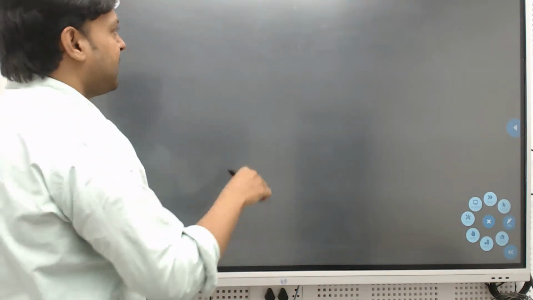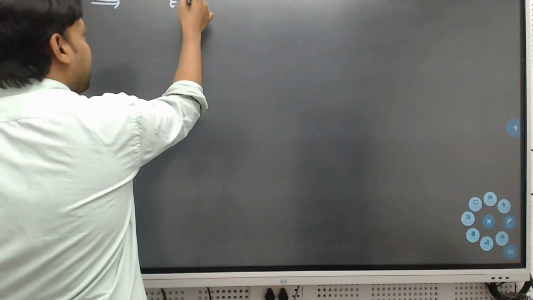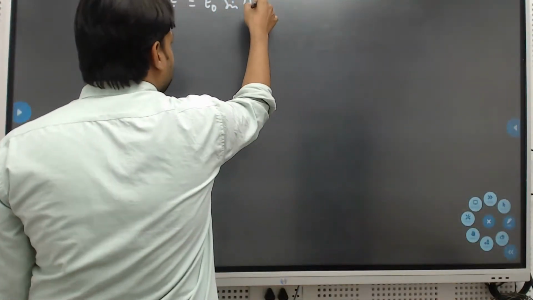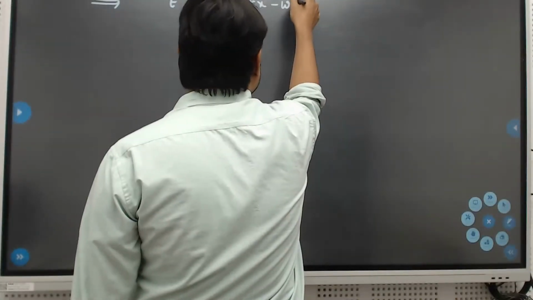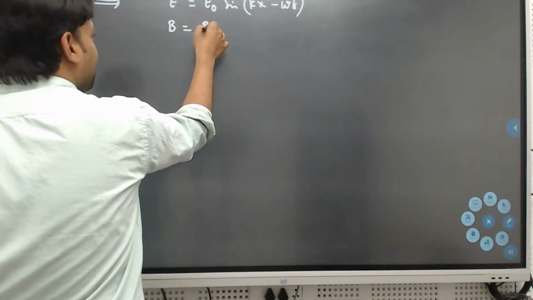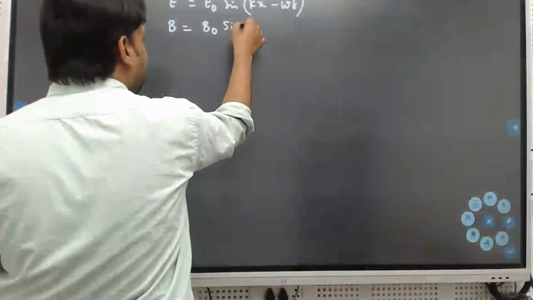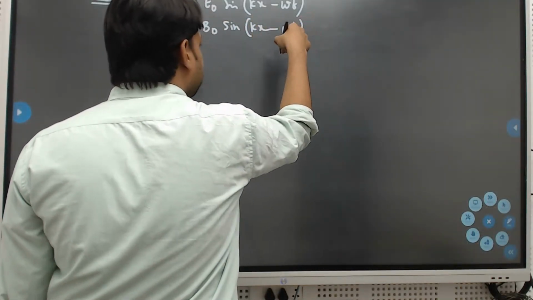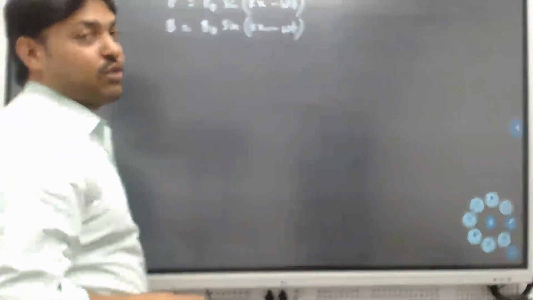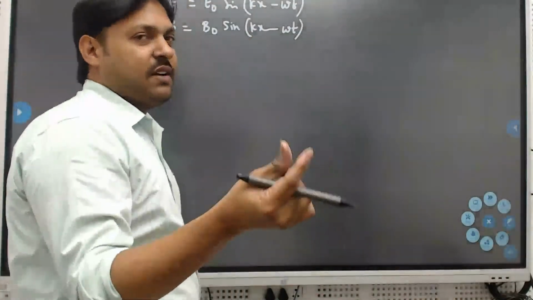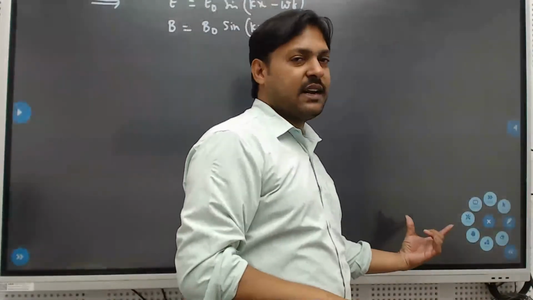Let us assume E equals E naught sine (kx minus omega t), and B equals B naught sine (kx minus omega t). We write it like this. Then how do we calculate? Previously I considered a constant value, and for that I have shown how to calculate.